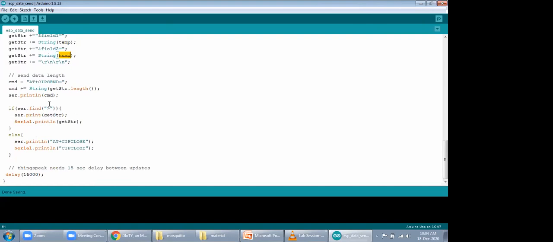After the communication is completed, it closes the HTTP connection and waits for 15 seconds for the next reading. After 15 seconds, it again sends the current value of humidity and temperature to the cloud.